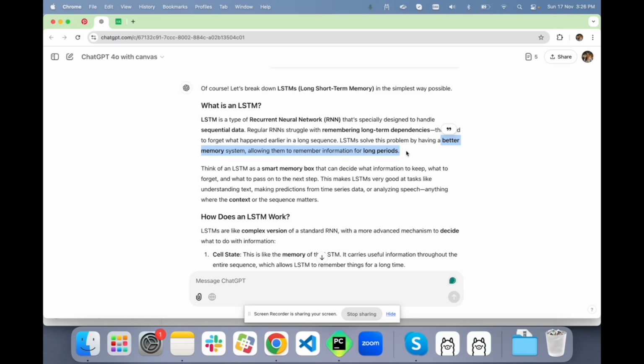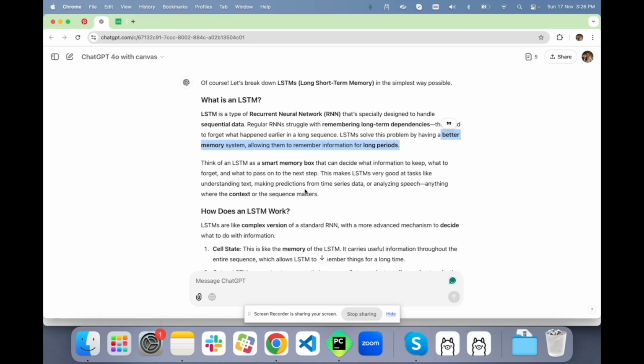Think of an LSTM as a smart memory box that can decide what information to keep, what to forget, and what to pass on to the next step. This makes LSTMs very good at tasks like understanding text, making predictions from time series data, or analyzing speech, anything where the context of the sequence is involved.